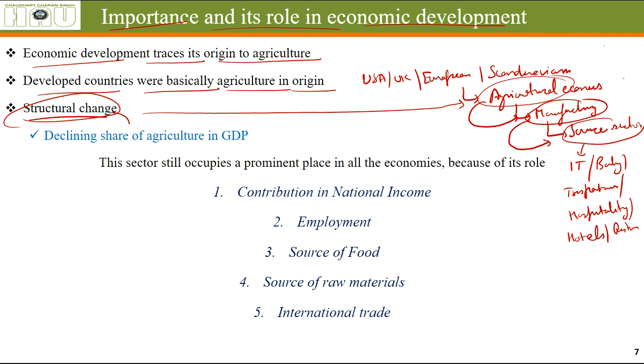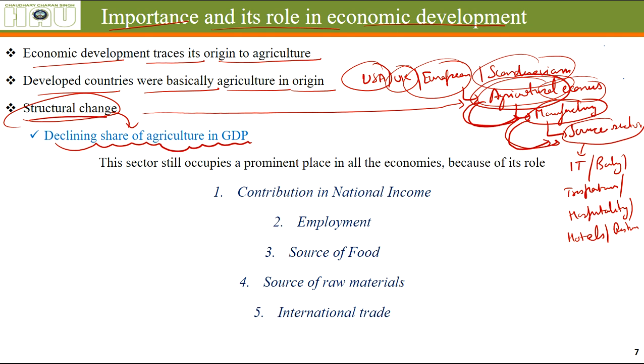So as you can see, there is a declining share of agriculture in the GDP. Some people shift from here, some people keep on moving from here, but few people still remain in agriculture. You can find in USA only 2 to 5% of the population, and in UK, European and Scandinavian countries, let's say 2 to 10% of the population is engaged in agriculture. Still, people are there in agriculture, but most of them have moved on to manufacturing or to the service sector.